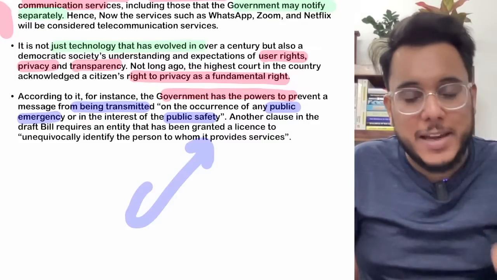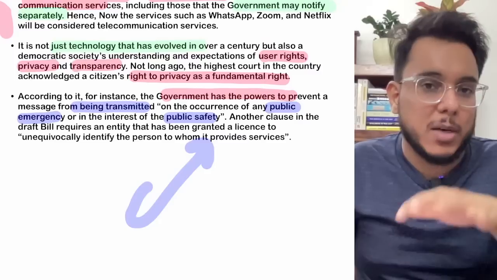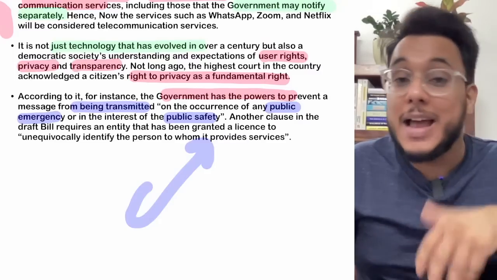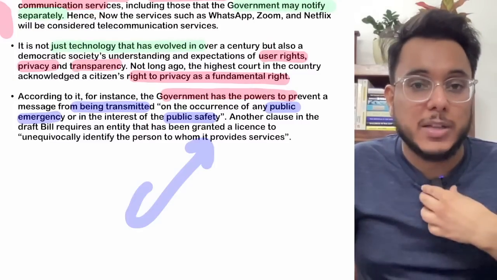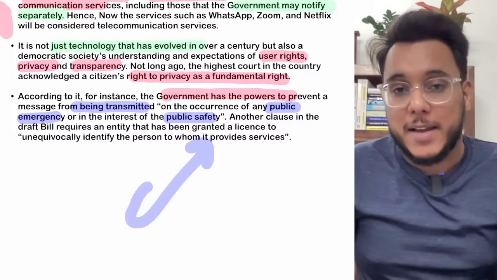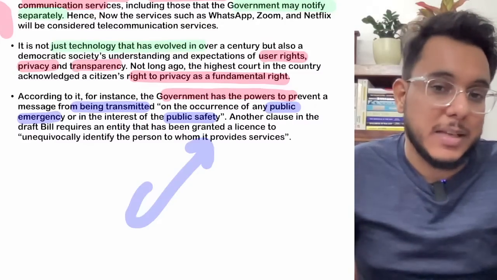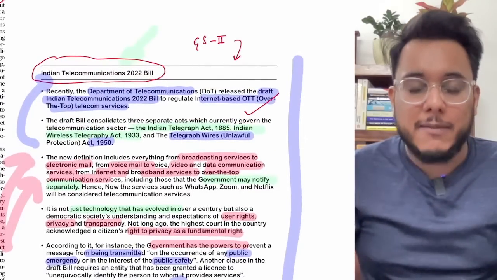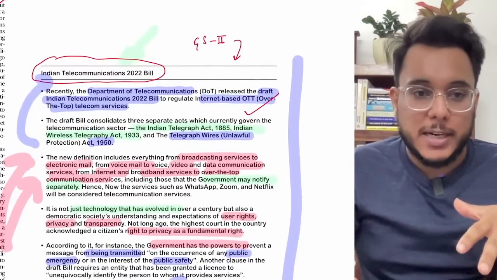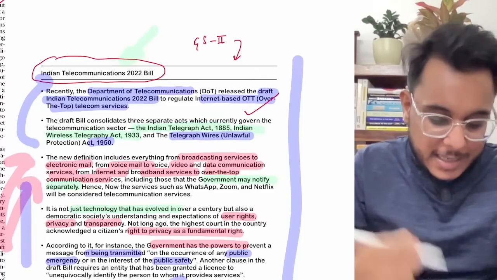This is a very vague kind of word, and in the name of public safety, anytime the government will regulate, the government will control, and the government might even go for surveillance. So what happens is that this might impact the right to privacy, and it might impact the right of free expression. So a question comes whether this telecommunication bill will be used for the defined objectives or whether there can be a misuse. This dimension is being highlighted here.